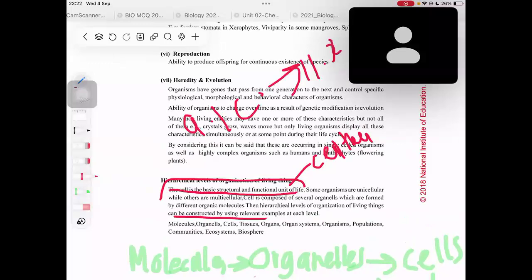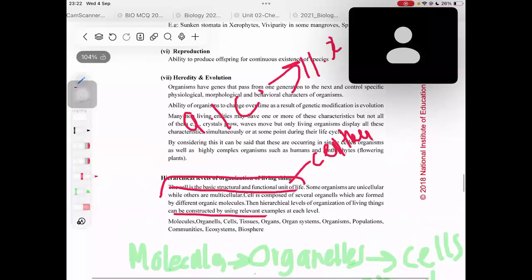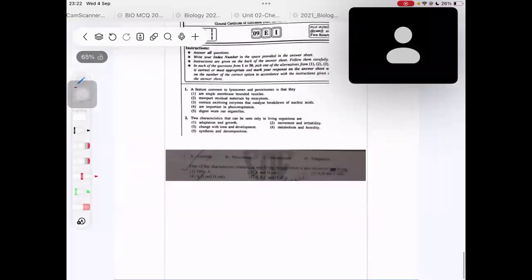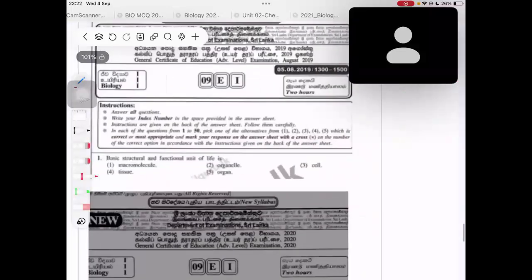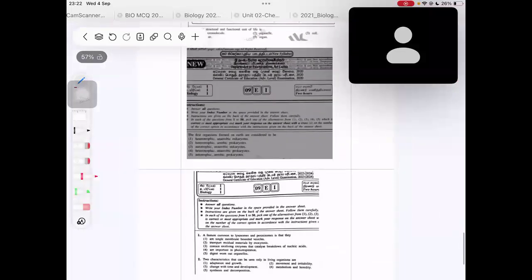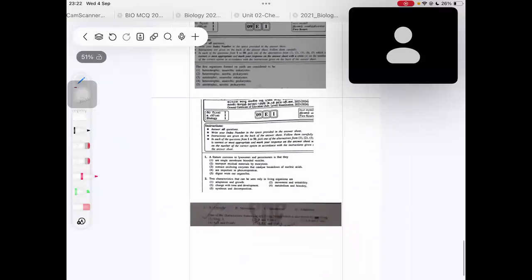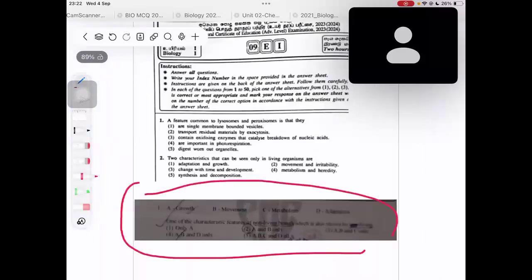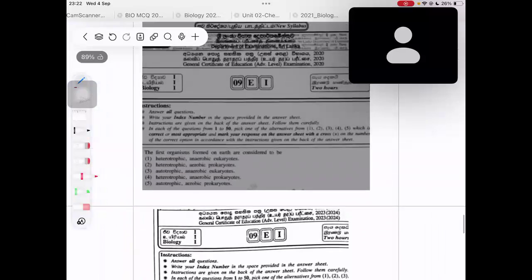Now we have to go for past papers. Let's move on to the past paper questions that I have selected for you. From the 5 years, I have selected the 3 years where they have asked from the Unit 1 area. The other two past papers have not asked MCQs from it. I have also taken a question that I did during my time. Let's see that question as well.